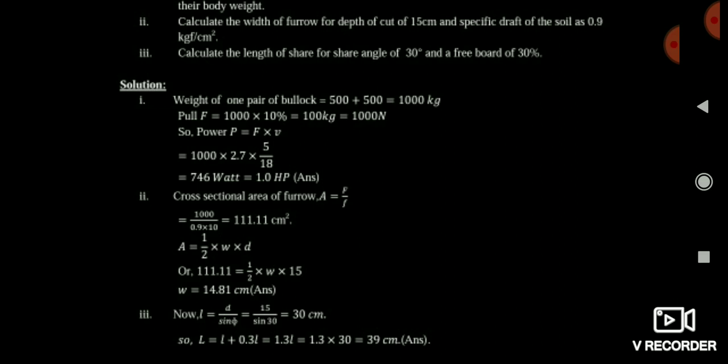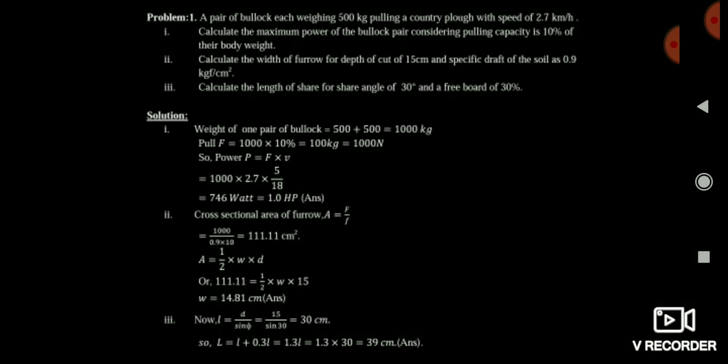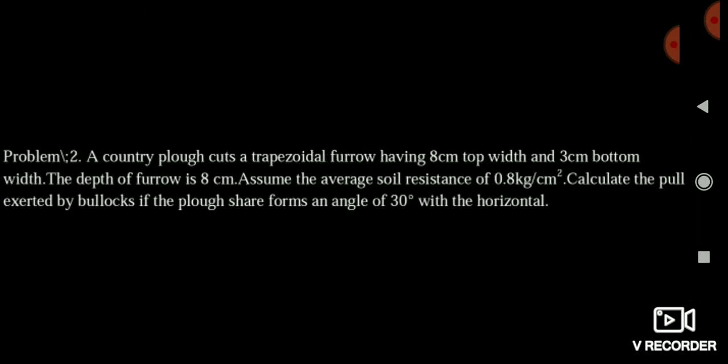total length, that is capital L, and capital L is equal to l plus 30% of freeboard. It is given in the question. So you should add l plus 30% of small l, which is equal to 39 centimeter. That is the right answer. So friends, this is all about the question. It is a very good question.